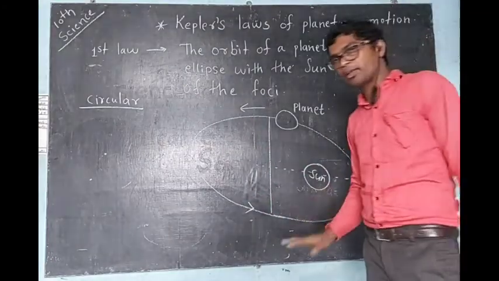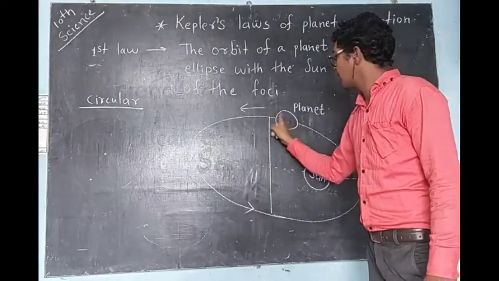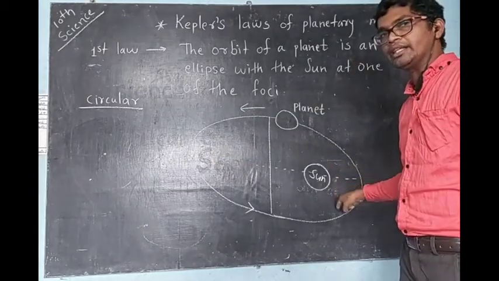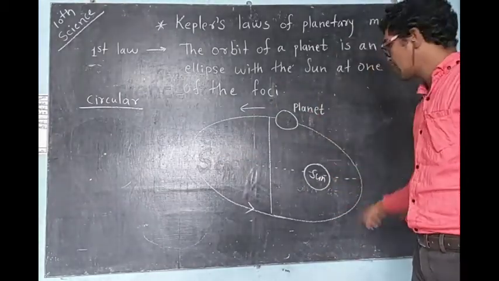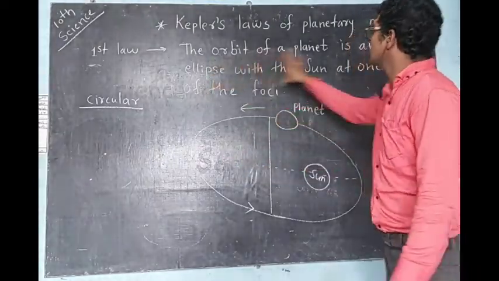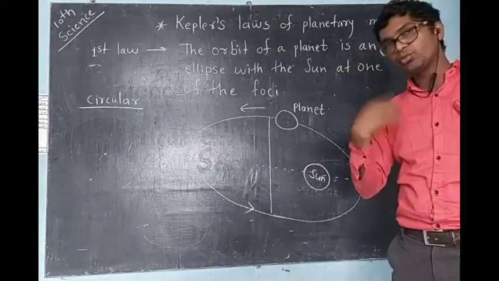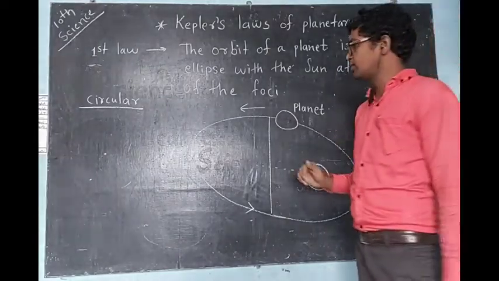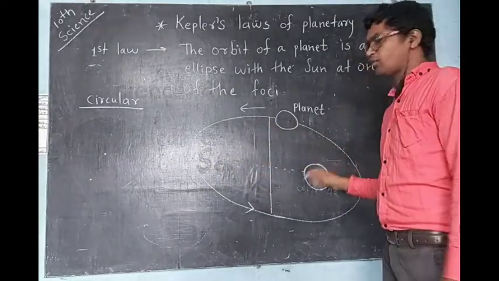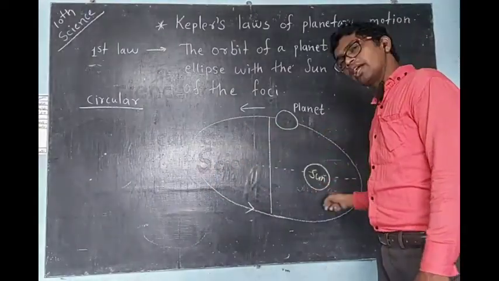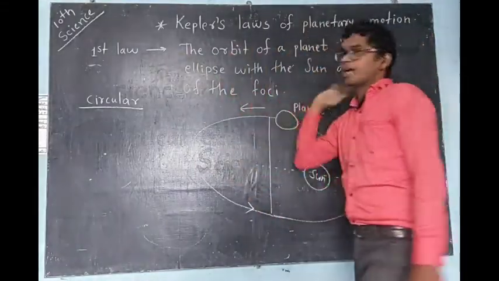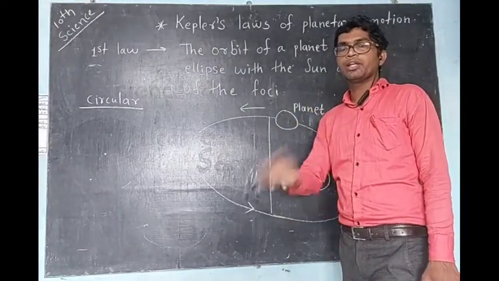So see, again I will explain. The orbit of a planet around the sun is always elliptical, and the sun will be at one of the foci. This is the statement you have to write; if you understand, you can write it in your own language. Means the orbit of the planet is elliptical, and in this elliptical orbit, the sun will be at any one focus. If you understand this much, you understand Kepler's first law. Now we will learn the second.